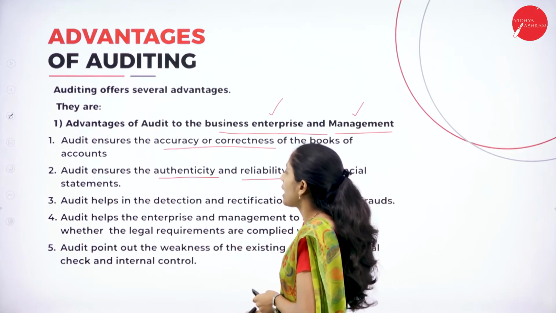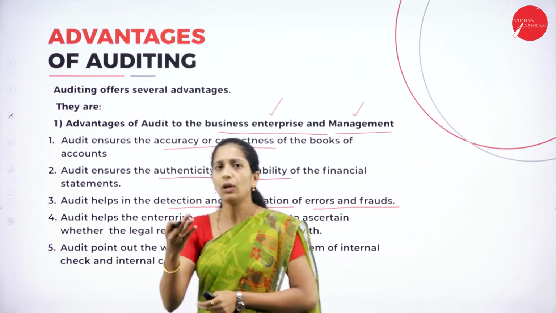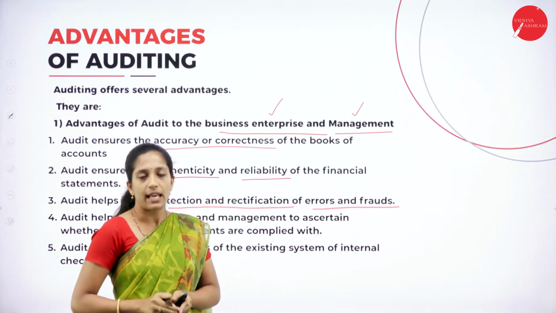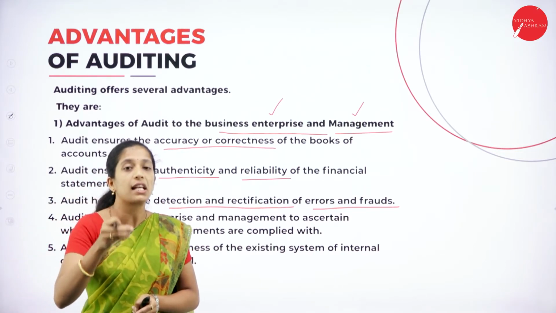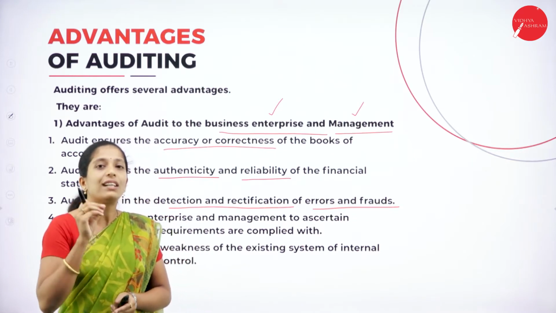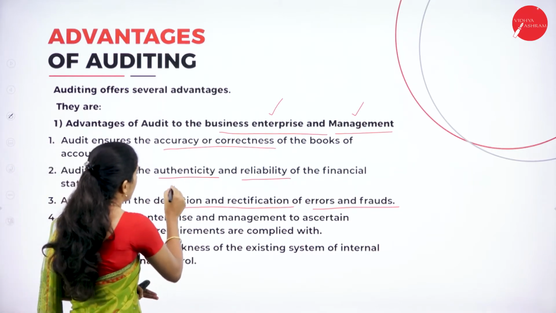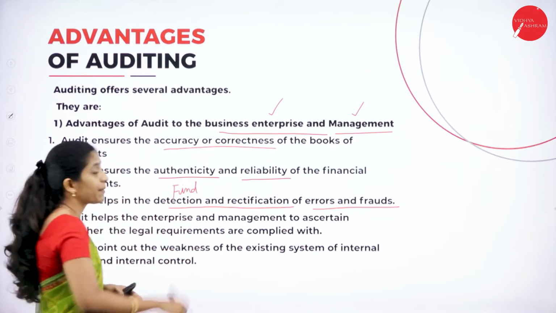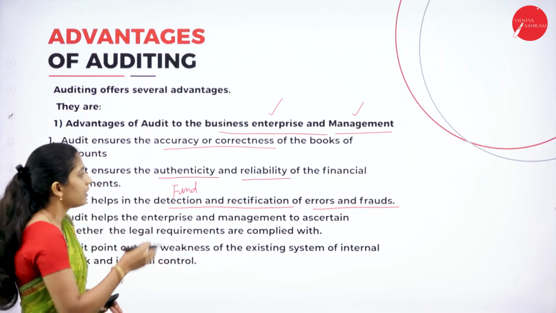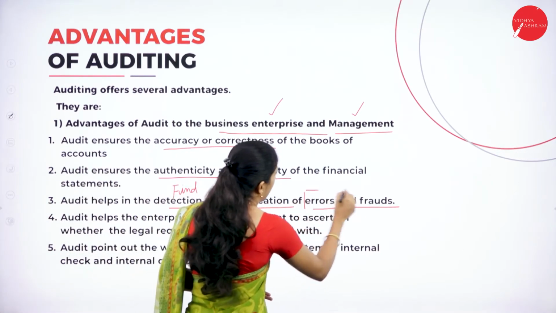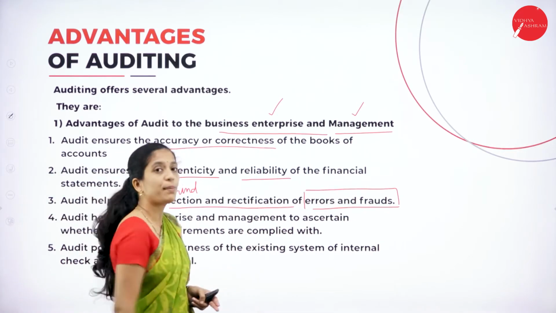The next one is that audit helps in the detection and rectification of errors and frauds. Now, what do you mean by detection? Finding out errors. When the auditor goes on looking into and checking each and every transaction, he will come to know whether the accountant has made any mistakes. So, he will find them. Detection means finding out mistakes, and rectifying means how to correct those mistakes. Here, errors and frauds are rectified and corrected. In our previous session, I have already told you, what do you mean by errors?